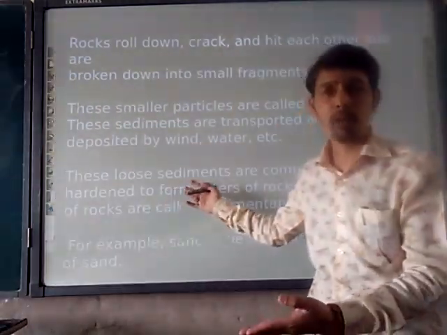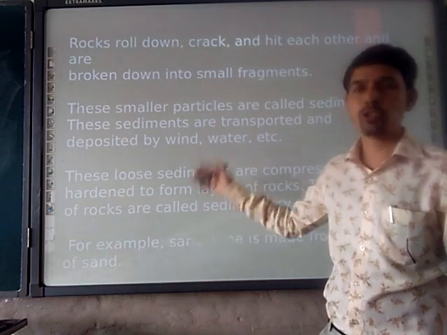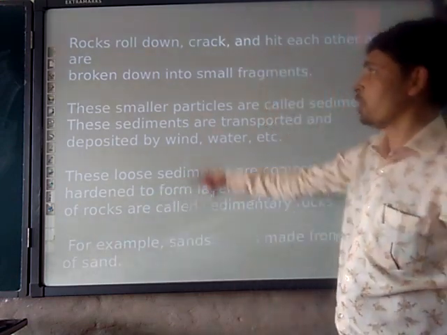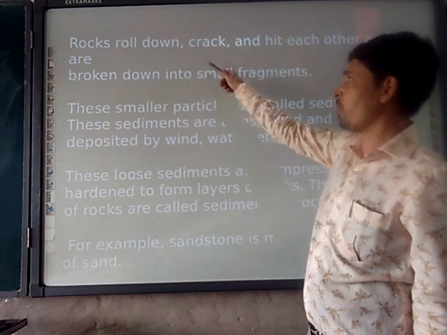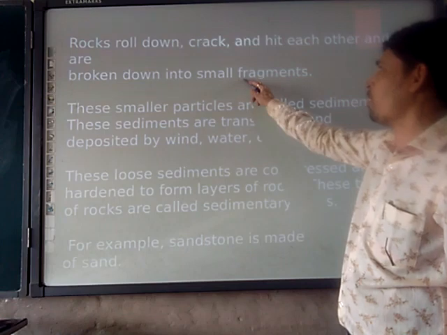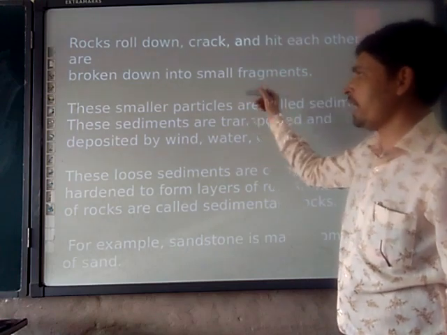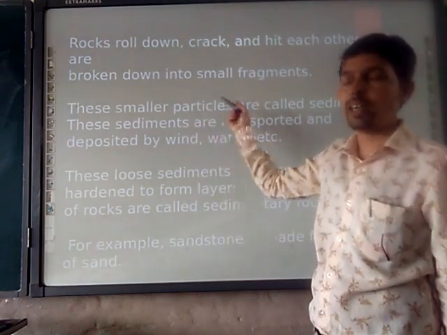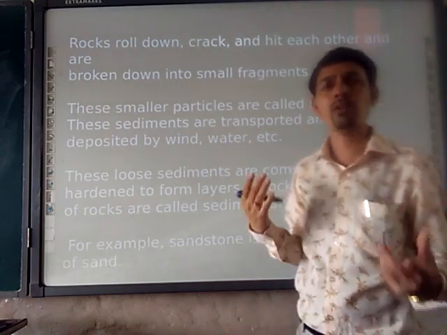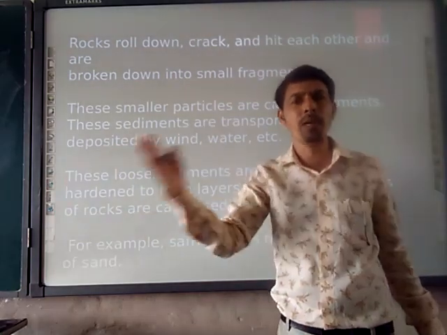This is the textual part which I am placing here to make you understand how sedimentary rocks form. Rocks roll down, after rolling down they crack, they hit each other and break into small fragments. Then the smaller particles come together and deposit layer by layer. Who is carrying them from one place to another?